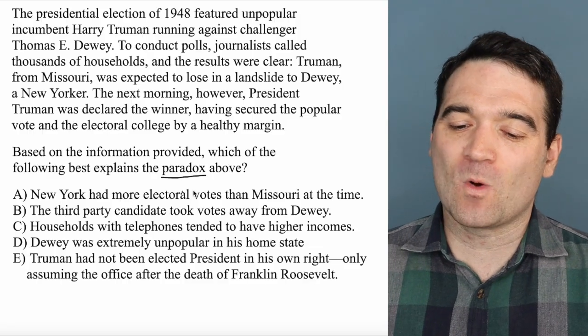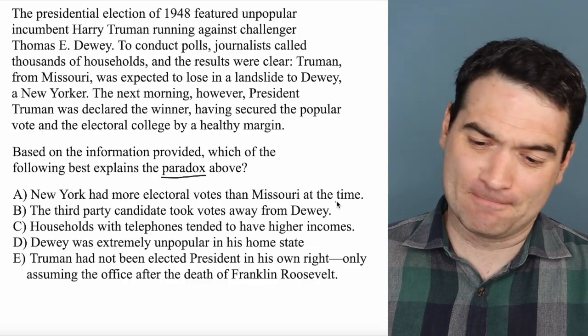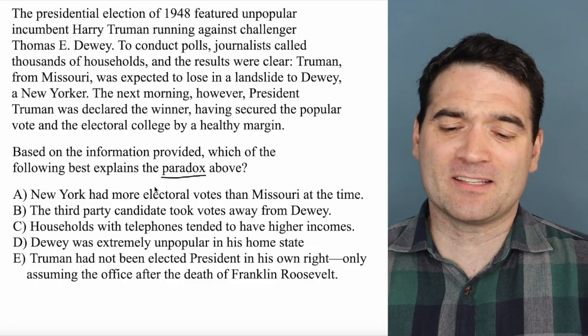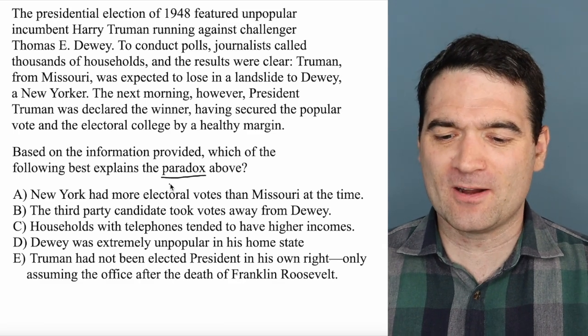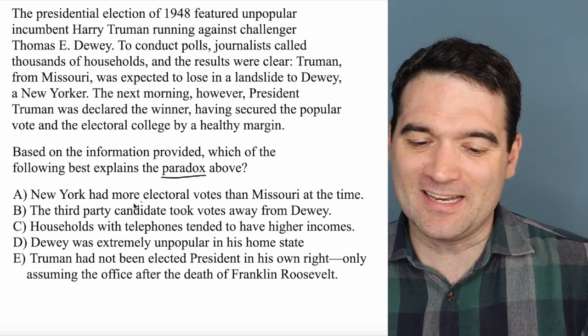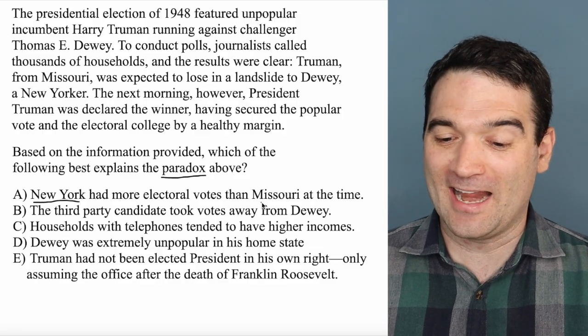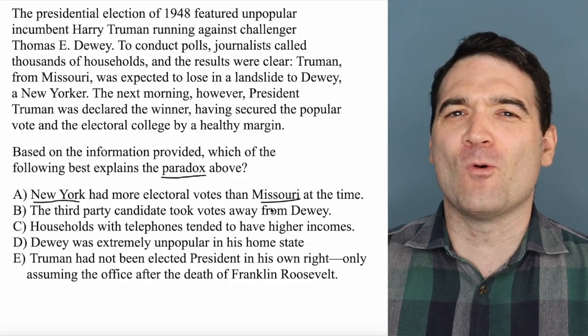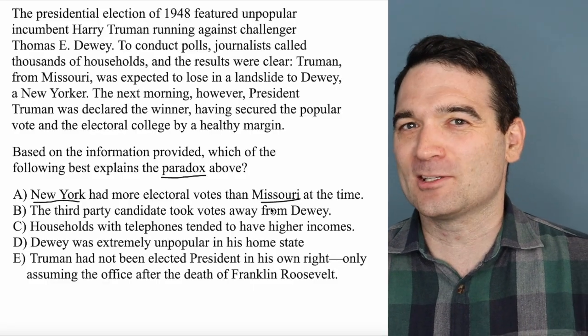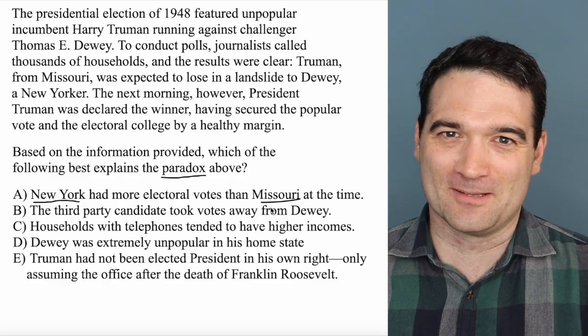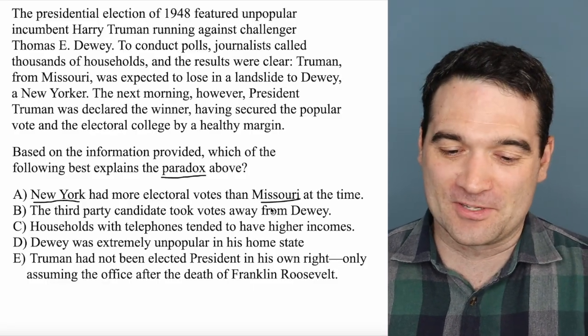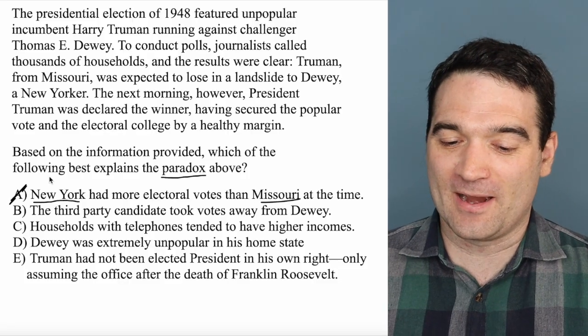New York had more electoral votes than Missouri at the time. That doesn't resolve the paradox at all, right? The paradox is he was expected to win and then he didn't. It's not like nobody knew how many votes New York had and how many votes Missouri had. For those of you watching outside the United States, the Electoral College is a wonky system. So read more about that if you're interested. But that one does not explain the paradox.